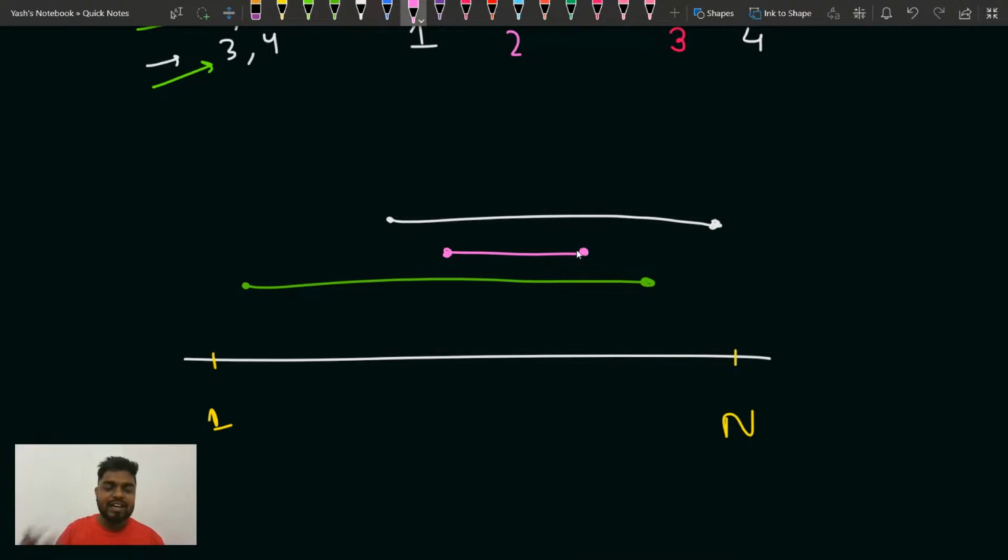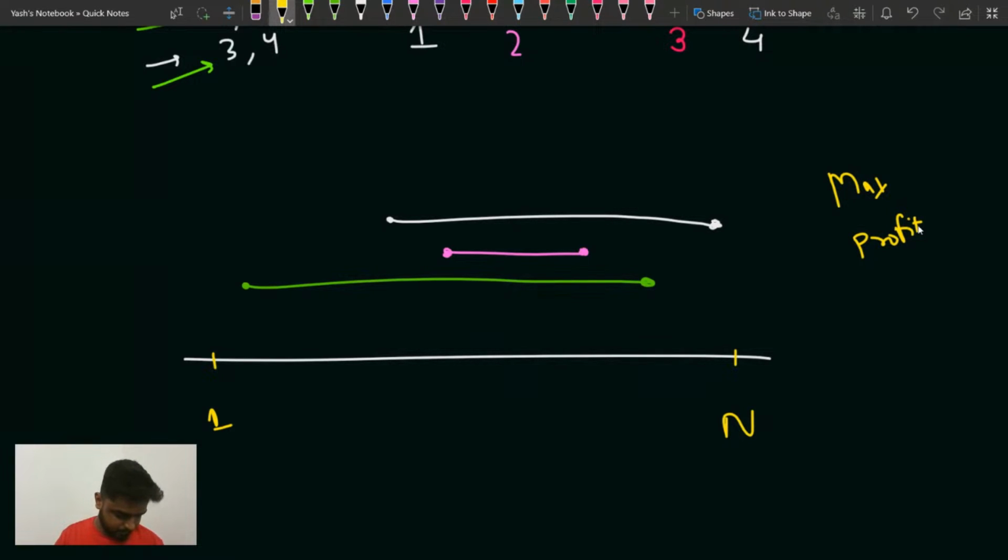Then tell me one thing, very importantly: which stalls are being visited most of the times, because you have to maximize your profit. If you have to maximize your profit, at which shop will you keep the expensive items?